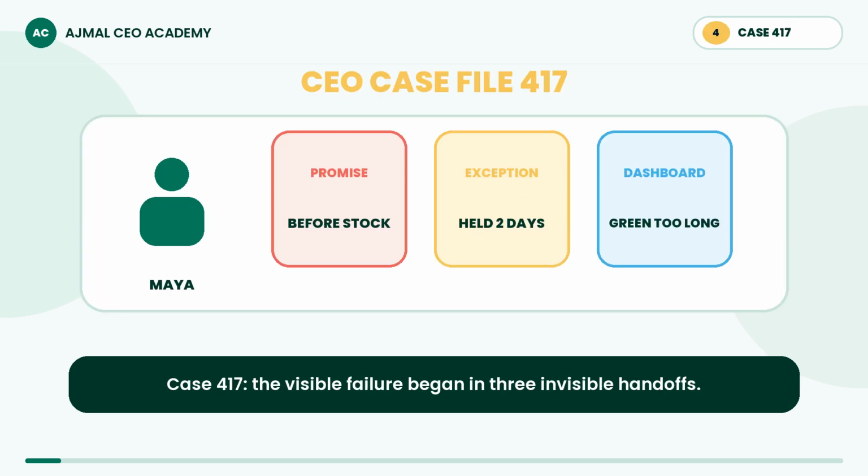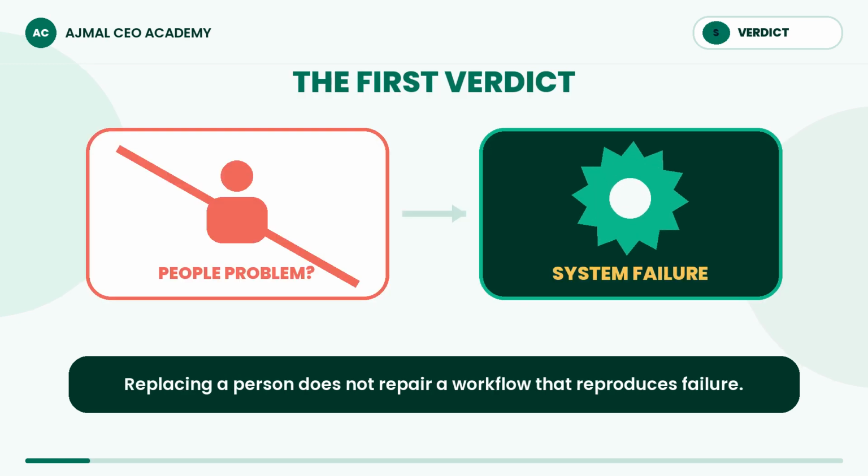Open case file 417. Maya is blamed, but sales promised before stock confirmation, finance held an exception, and the dashboard stayed green until the deadline passed. The first verdict is system. Replacing Maya changes the name inside the same broken workflow. Diagnose the conditions of work before blaming the person doing it.